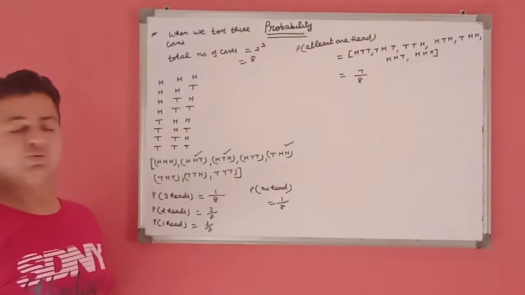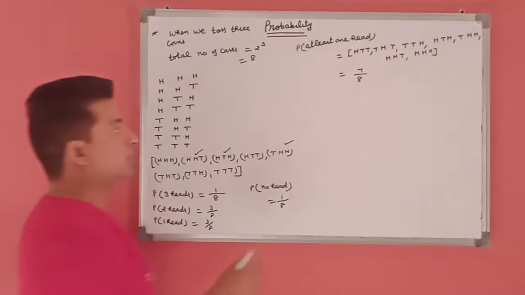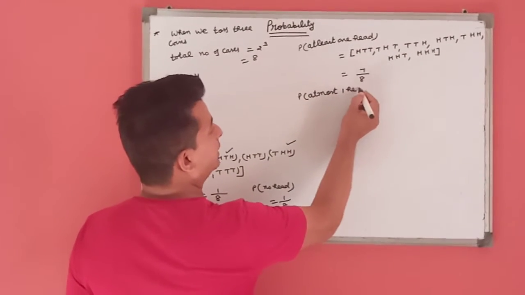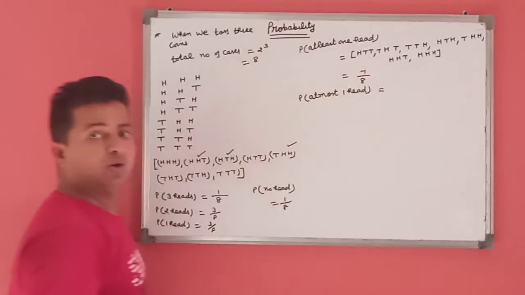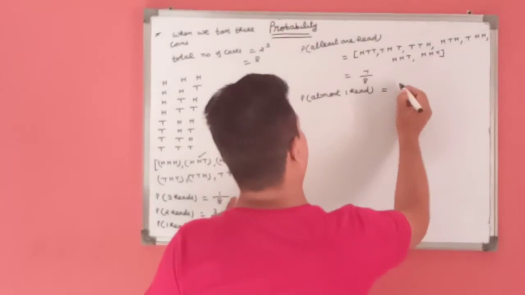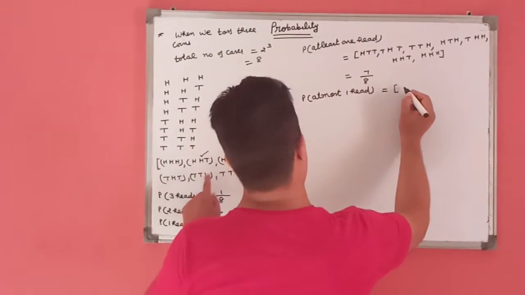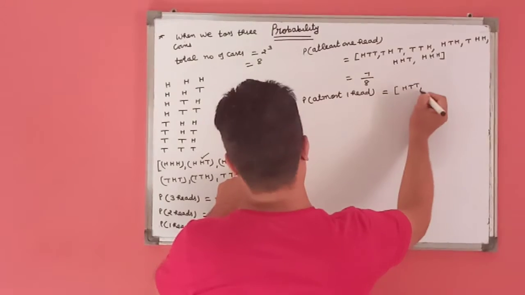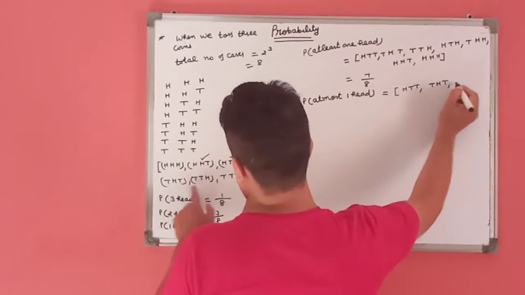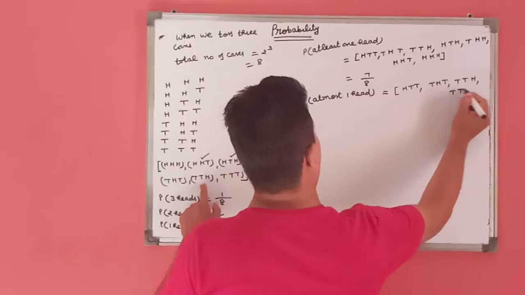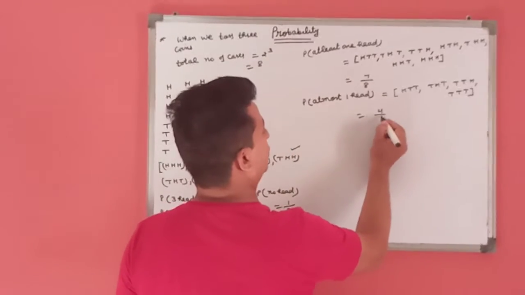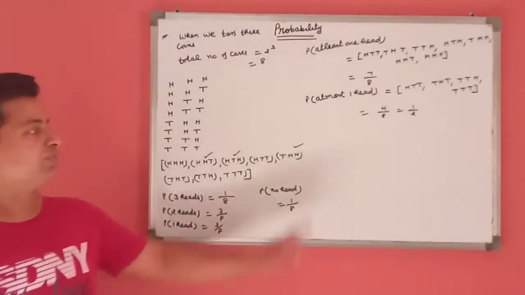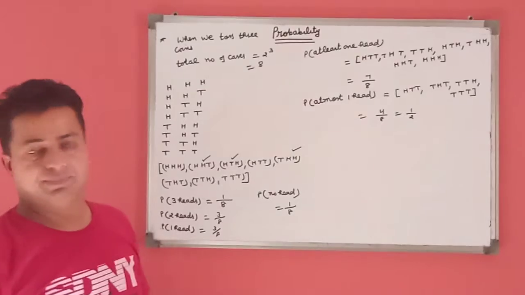At least one head means we get only one head and more than one head. But in the second case, we have at most one head. This means we have one head or less than one head. This means the outcomes are HTT, THT, TTH, TTT. This means 4 by 8, which is 1 by 2. This is the probability of at most one head.